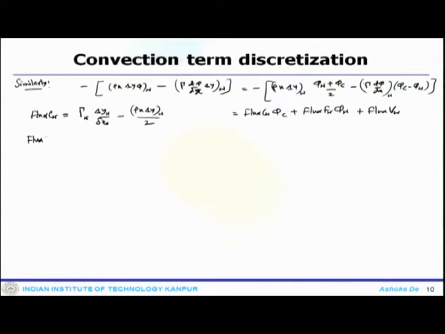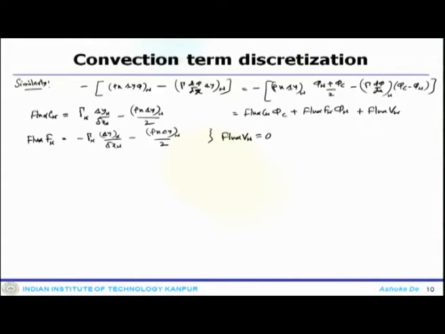Similarly, flux F w is minus gamma w delta y w by delta x w minus rho u delta y w by 2, and flux V w is 0. That is what it does.